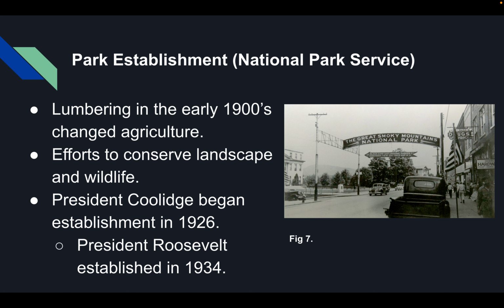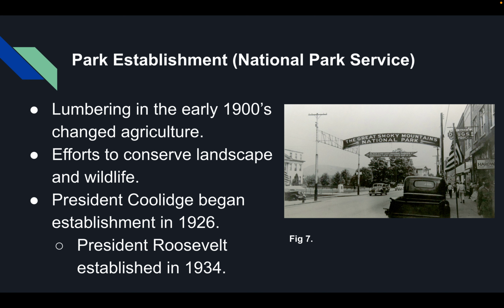The National Park Service website states that lumbering began to take off in the late 1900s, which led to loggers rapidly cutting down a majority of the forests in the mountains. In an effort to preserve the landscape and wildlife, President Coolidge signed a bill in 1926 that began the establishment of Great Smoky Mountains National Park.